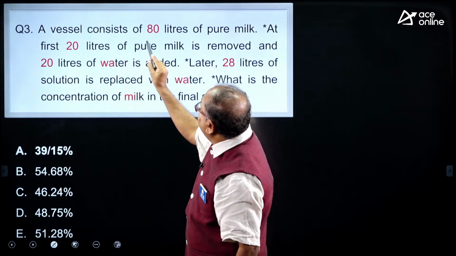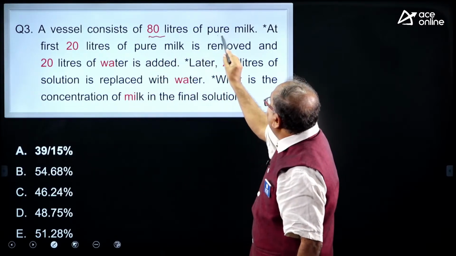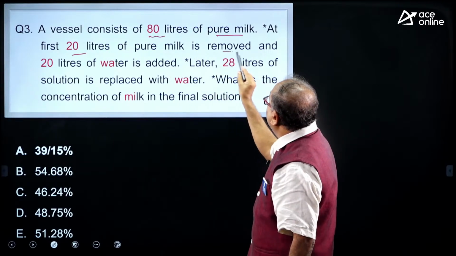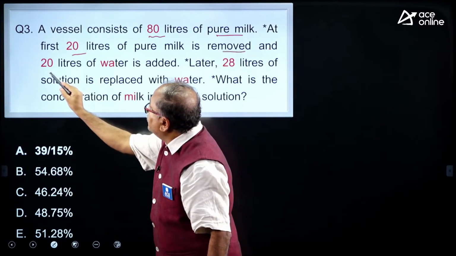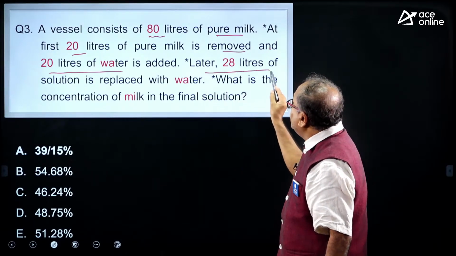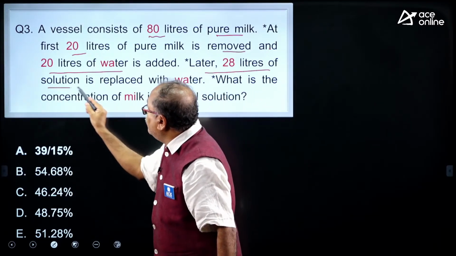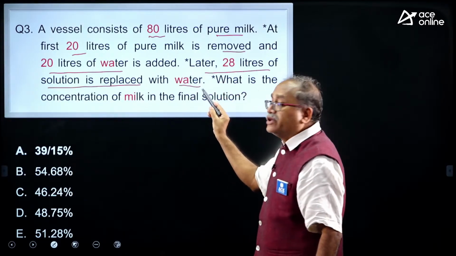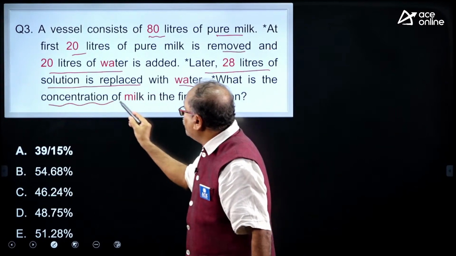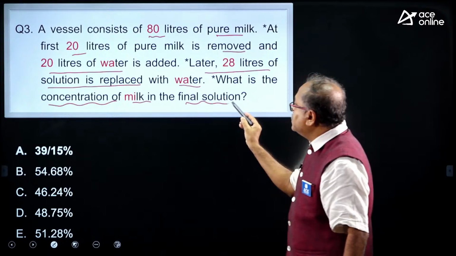Here it says a vessel contains 80 liters of pure milk. At first 20 liters of the pure milk is removed and replaced with water, and later 28 liters of solution is replaced with water. Now, what is the concentration of milk in the final solution?